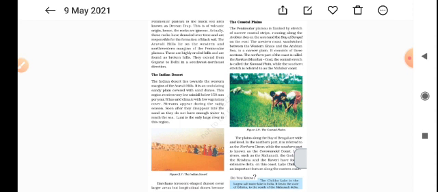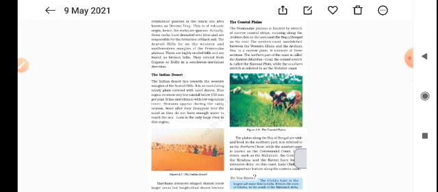Number one, which is situated in the north, is called Konkan. Then the central part is called the Kannada plain, and the southern part is called the Malabar coast. The eastern coastal plain can be broadly divided into two parts: the Northern Sarkars, present in the northern side, and the southern part, called the Coromandel coast.